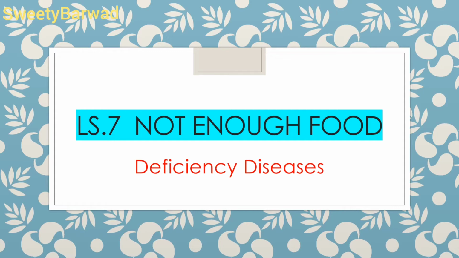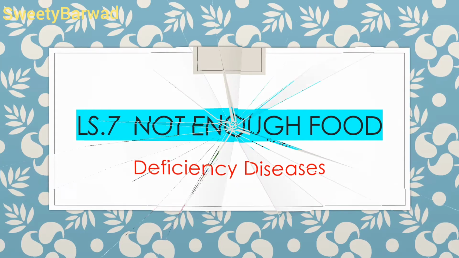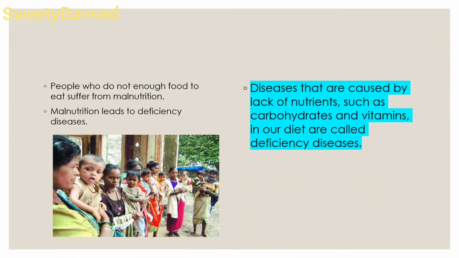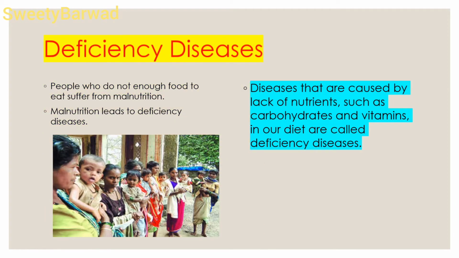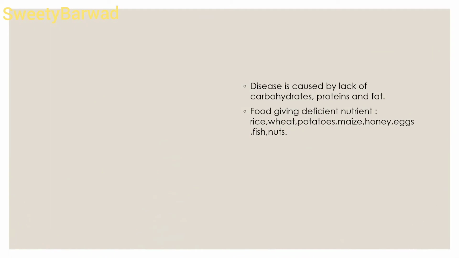Diseases that are caused by lack of nutrients such as carbohydrates and vitamins in our diet are called deficiency diseases. Let us see some deficiency diseases. The deficiency disease like Marasmus is caused by the lack of carbohydrates, proteins and fats.